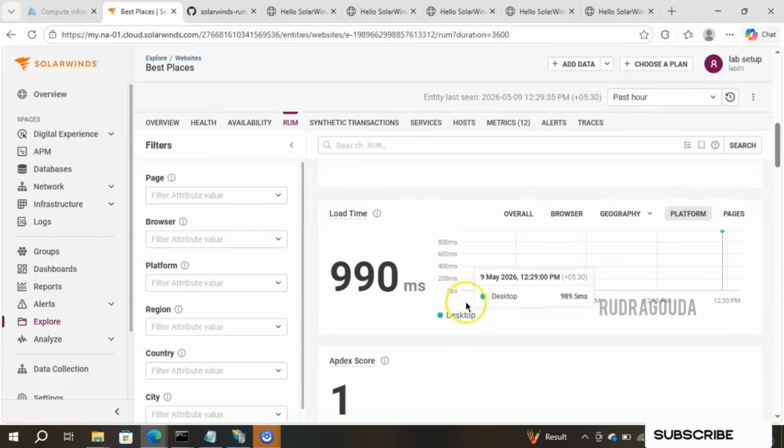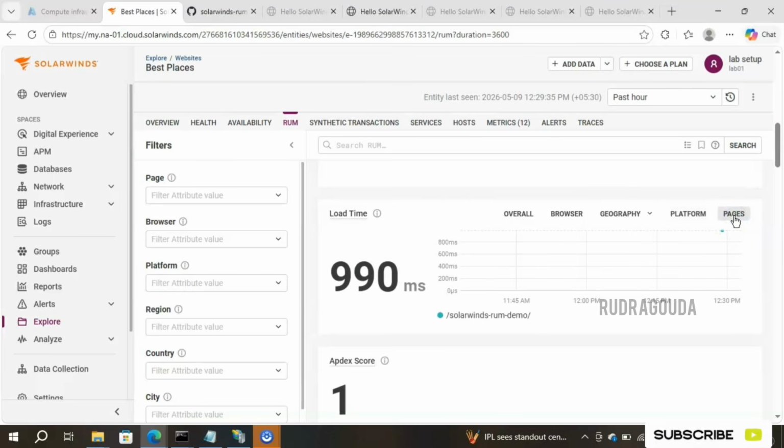We have opened this particular website from the desktop. Suppose if you open it from some different device like a laptop or tablet or mobile, then it will show that information. In the platform it will show the devices information. Is it a laptop or desktop or mobile or tablet? It will give that kind of information here. So it is mentioning it is taking 989.5 milliseconds to load the website.